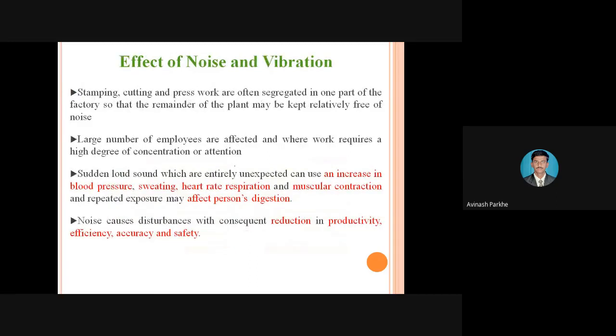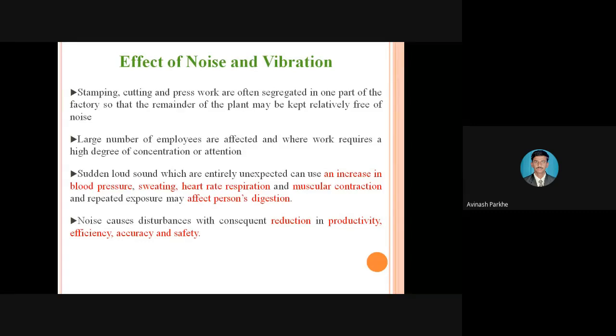Then, effects of the noise and the vibration. As I have told, wherever noise is generated and vibrations are taking place, it will affect the performance of the operator. So here I have written that stamping, cutting, and press works are often segregated in one part of the factory so that the remainder of the plant may be kept relatively free from noise. So stamping operation, cutting operation, and press operation can all be located at one location only, where a large amount of noise is generated. And if such noise is generated, we have to focus on how that noise should be eliminated or reduced.